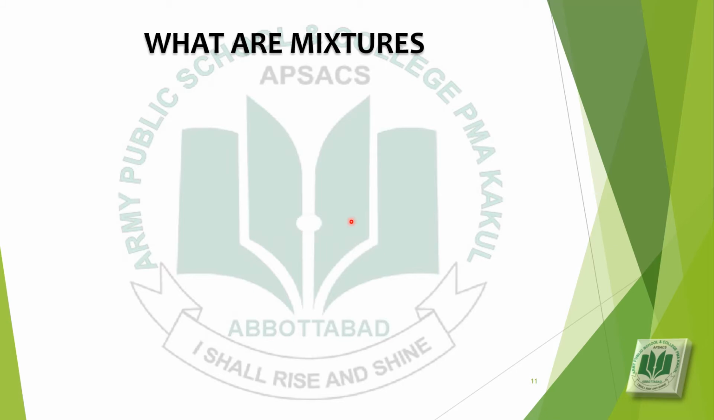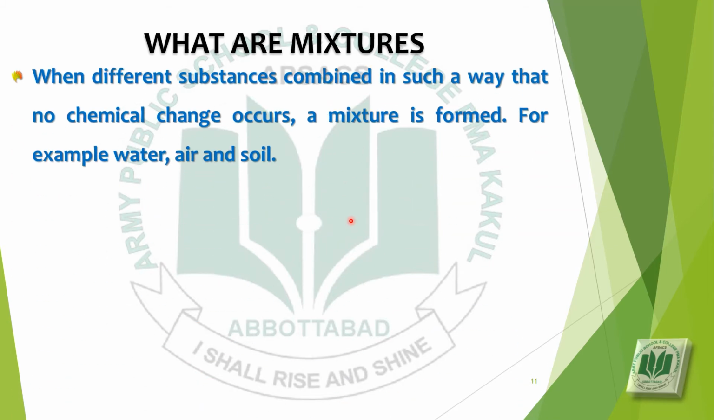What are mixtures? When different substances combine in such a way that no chemical change occurs, a mixture is formed. It means that mixtures are the examples of physical changes. And you know that in physical changes no new substance is formed. Mixtures are not chemically combined.